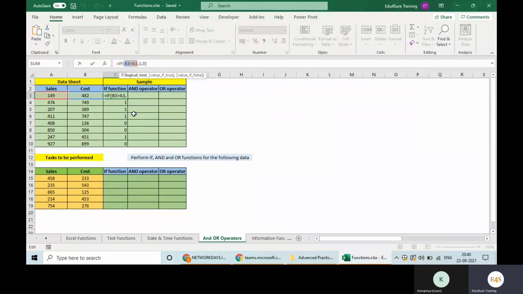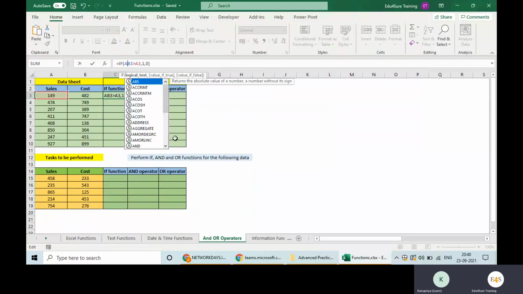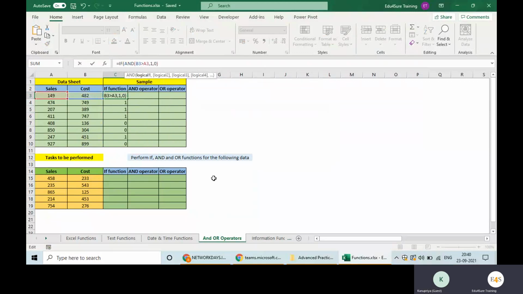How will you write that? For that you will use the AND operator inside IF. I will write AND, and inside it I will write two conditions separated by a comma. What is my second condition? If my cost is greater than 500. Now, if both the conditions turn true, I will get this value.